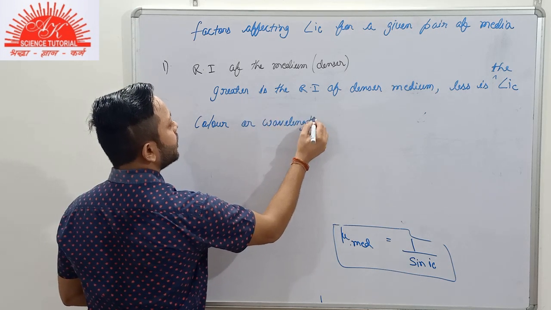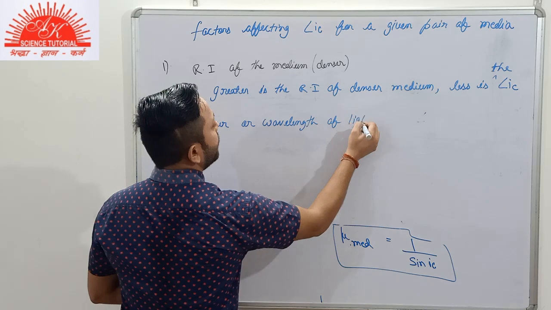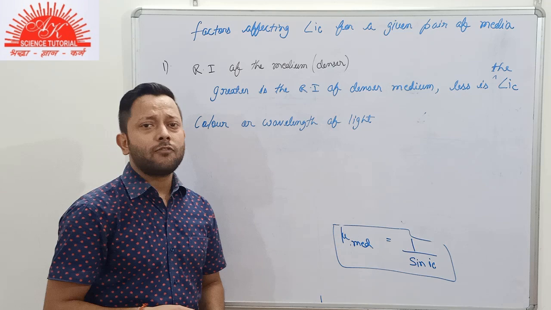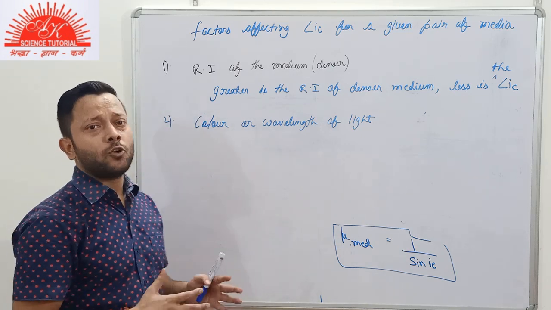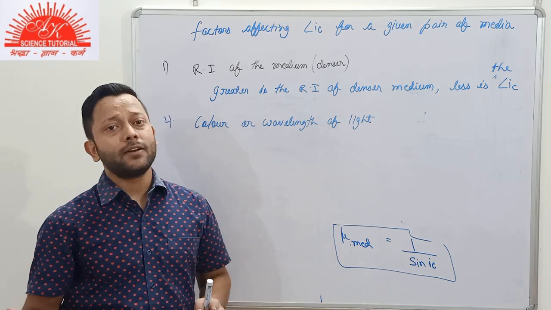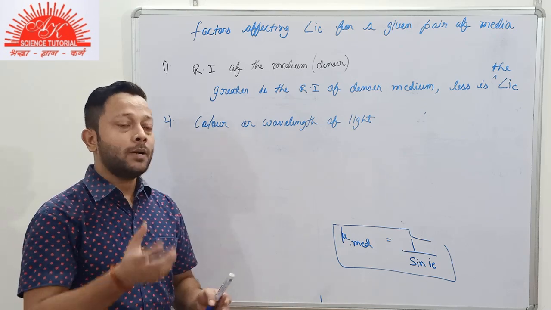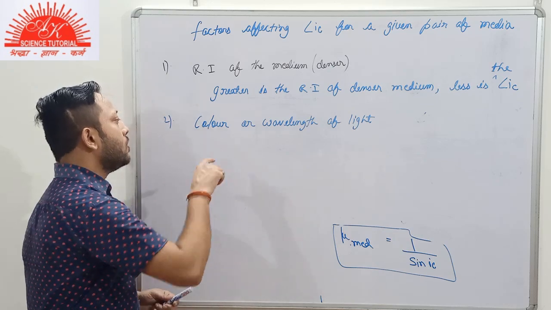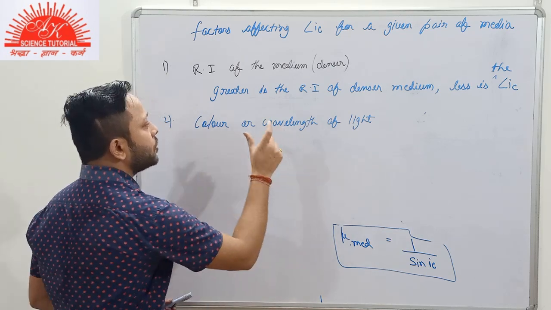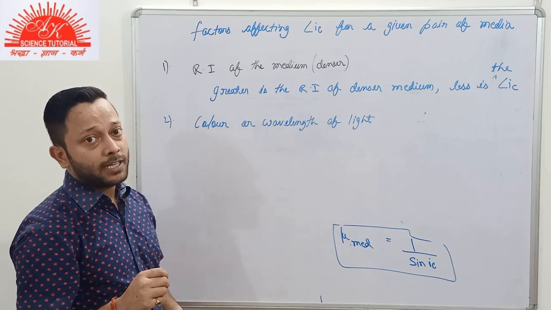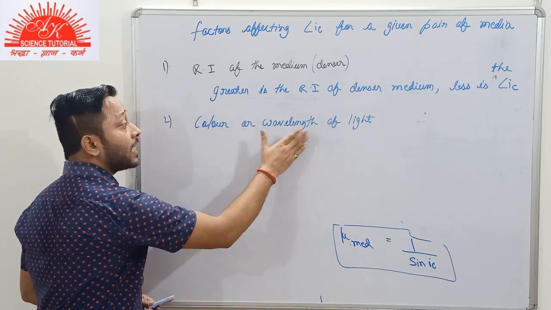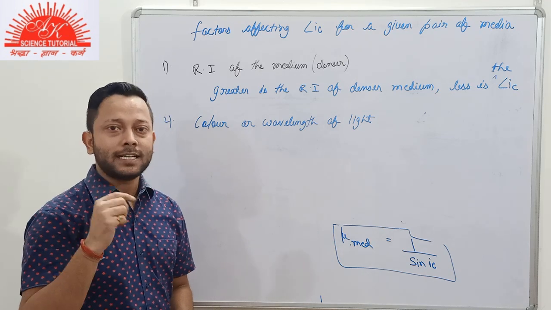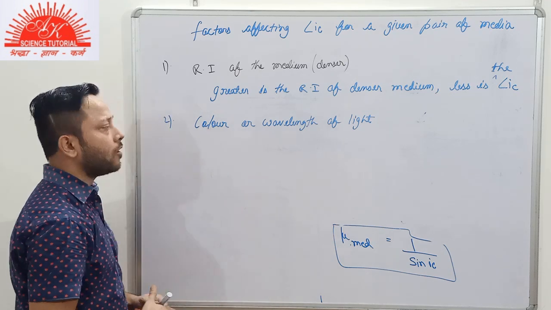As you know, for the same medium, the wavelength of violet color of light is the least. Suppose both the monochromatic light rays, violet and red, one by one, are passing from denser to rarer medium, that is from glass to air or diamond to air. Then for the same medium, the wavelength of violet color of light is the least, and that is why the refractive index for violet color of light will be maximum in that given medium, that is in glass or in diamond. It's known to you already.